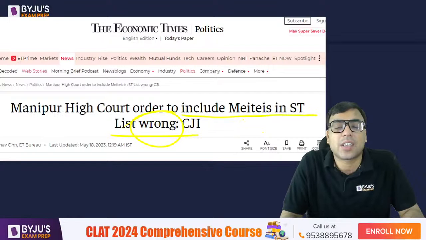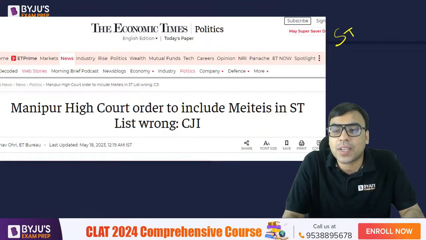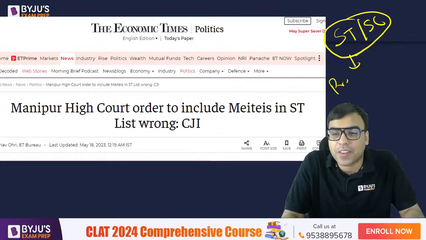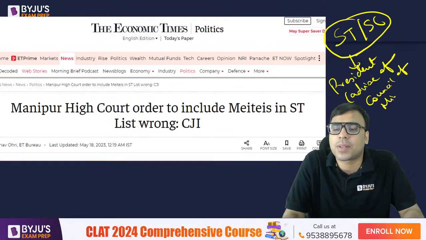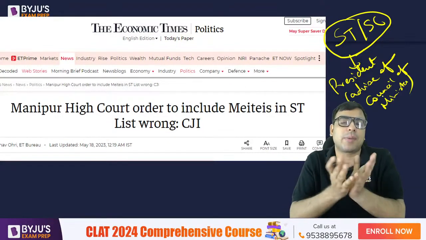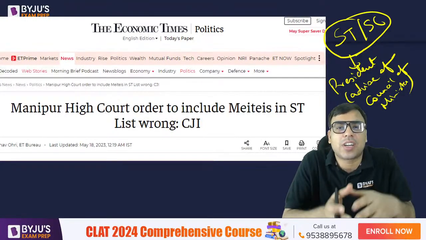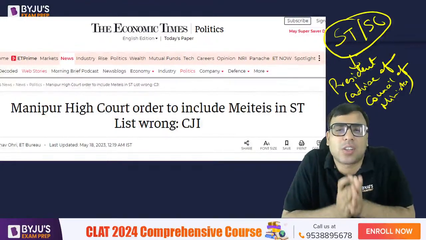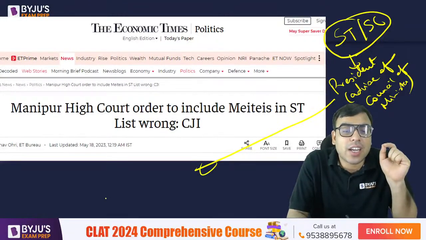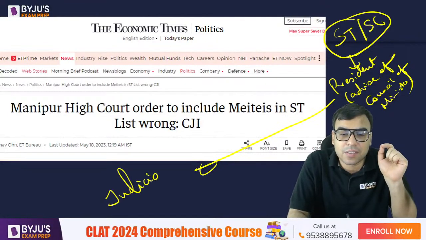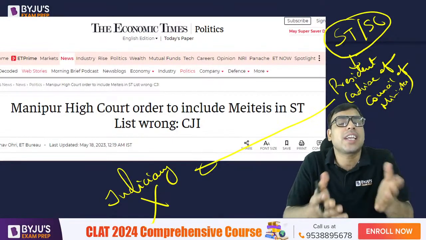So basically, look, whosoever is getting added in scheduled tribe and scheduled caste is decided by the President of India on the advice of the government, on the advice of the Council of Ministers. We write Council of Ministers, right, meaning the central government, you can understand. So the central government advises the president, and then by presidential order, a community is added in the scheduled caste and scheduled tribe. It is not actually the domain of the judiciary. Okay, the judiciary has no role in this.